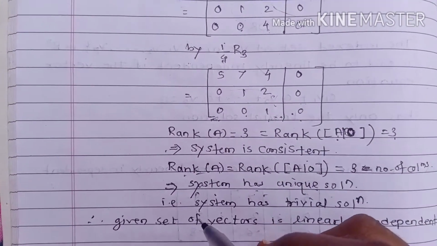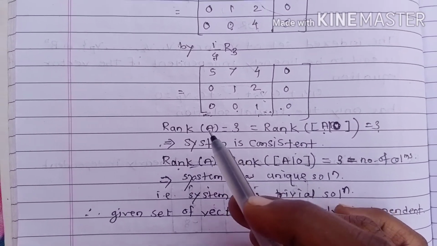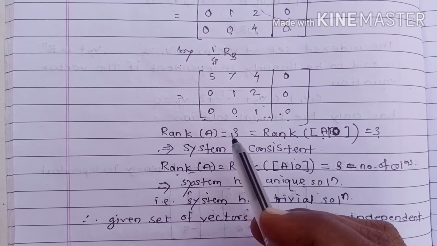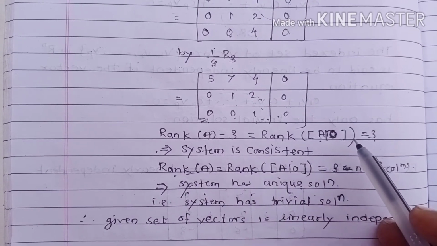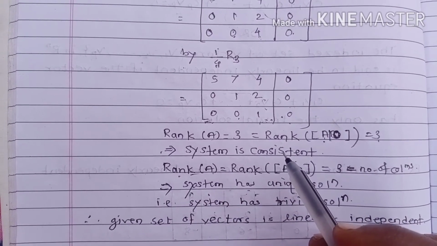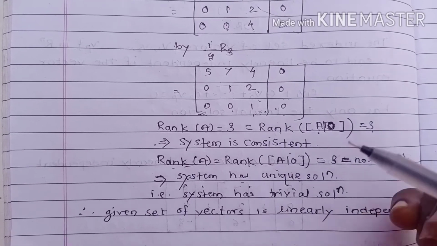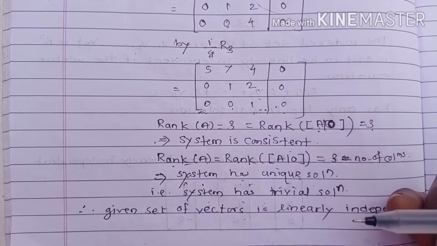From our previous lecture we recall these basic things. Rank of A equals rank of A augmented 0, so the system is consistent. Now it remains to check which type of solution exists: a unique solution or infinitely many solutions.